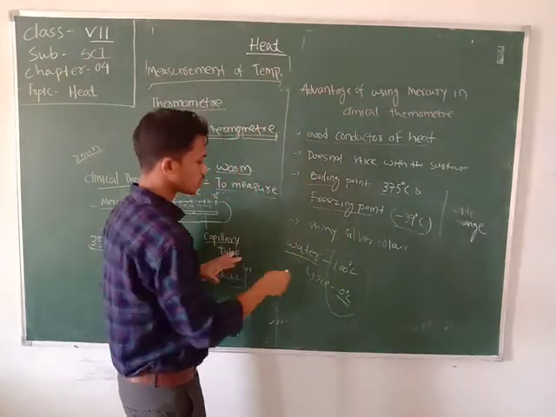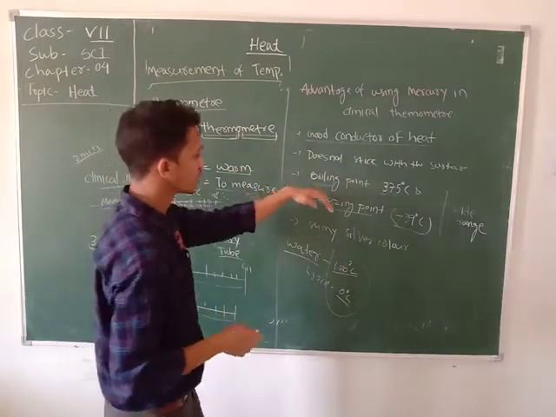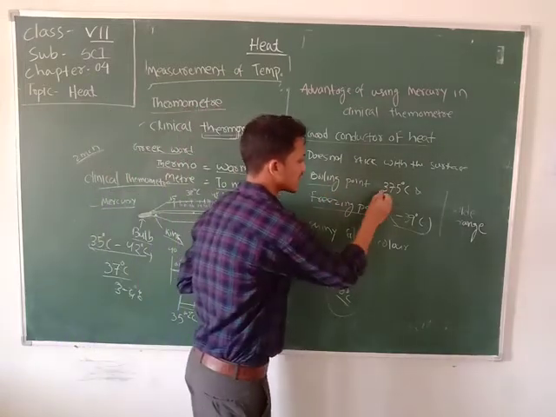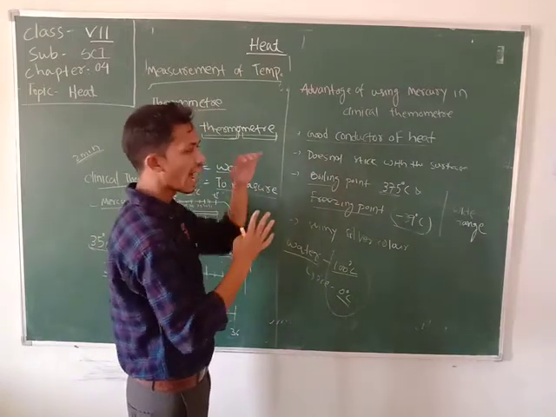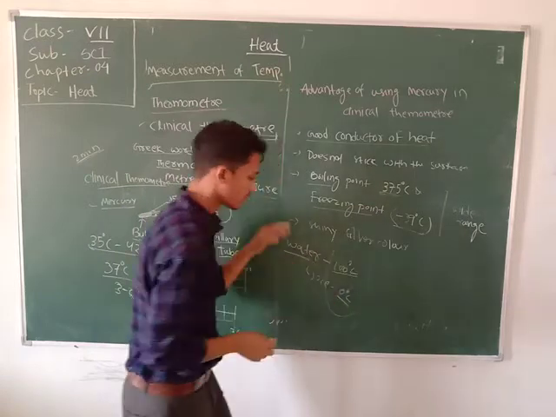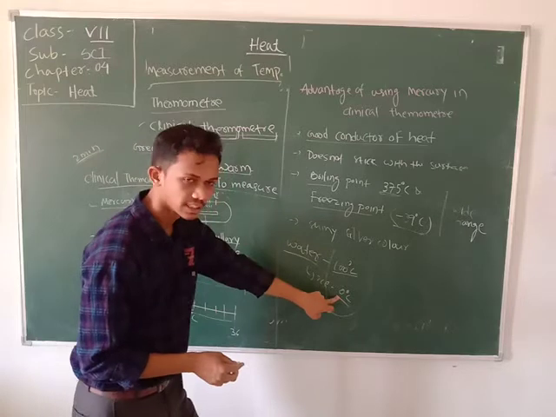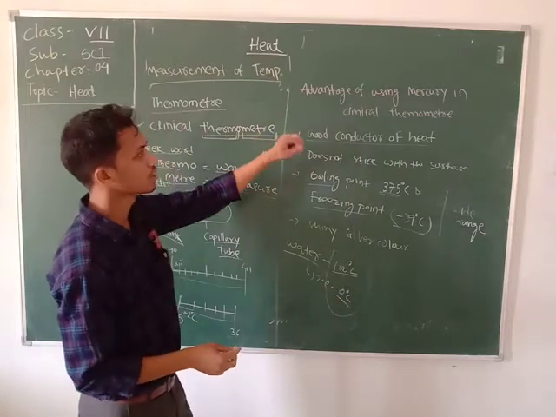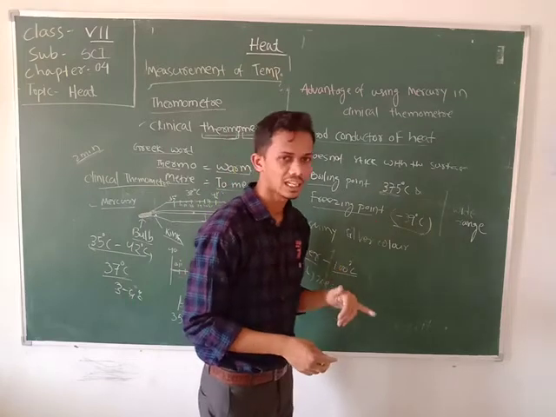The boiling point of water is 100 degrees, but the boiling point of mercury is 375 degrees. It is a very high boiling point. The freezing point of water is 0 degrees Celsius, but in the case of mercury, the freezing point is -39 degrees Celsius.